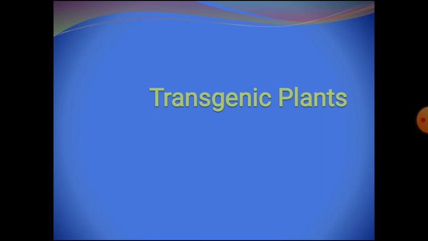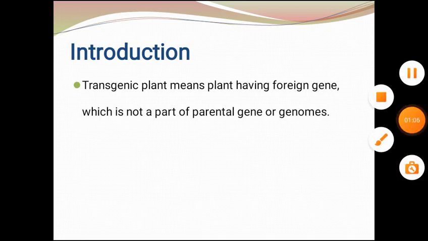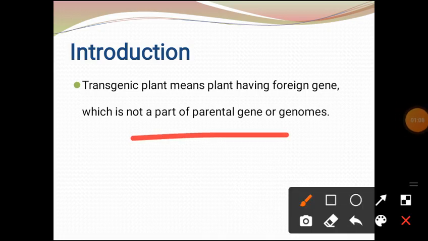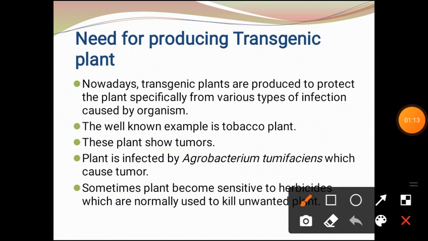What are transgenic plants? Transgenic plants are plants having a foreign gene which is not part of the parental genome. Why do we need to produce a transgenic plant? Nowadays transgenic plants are produced to protect the plant from various types of infections caused by organisms. The first reason is to protect the plant specifically from various types of infections caused by organisms.